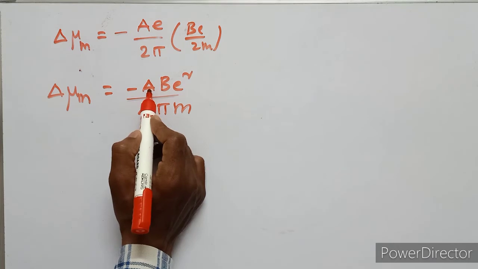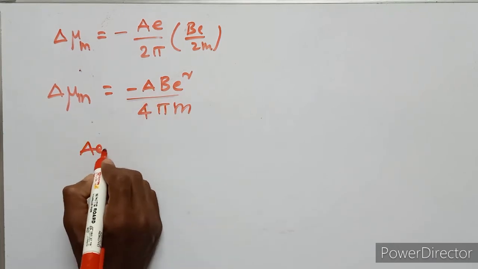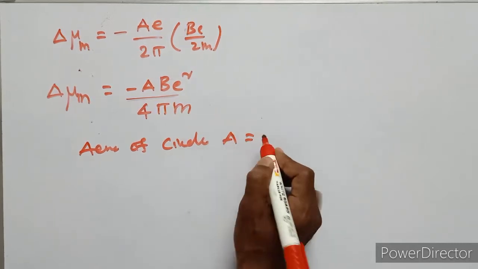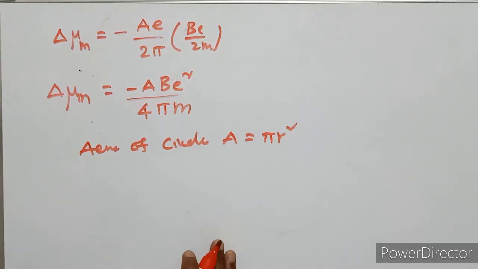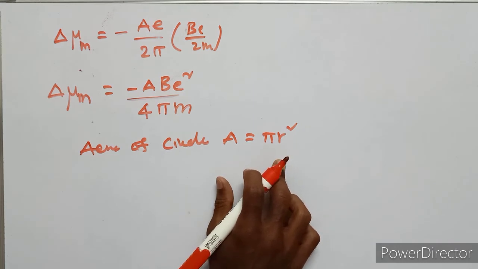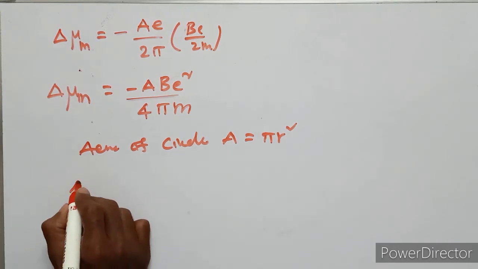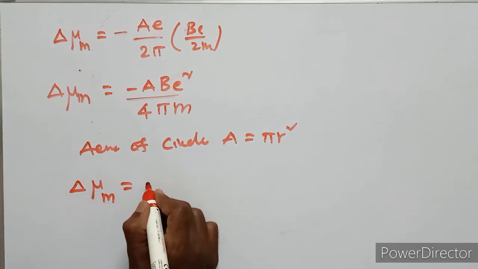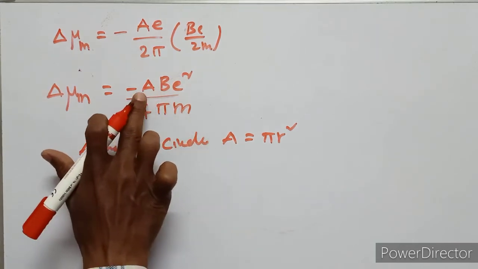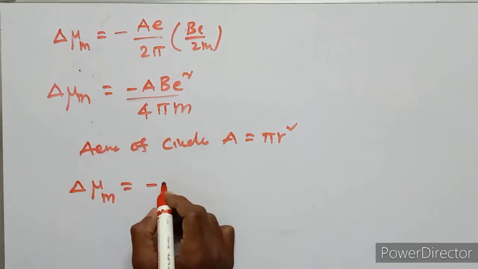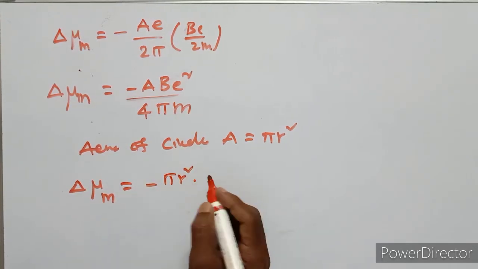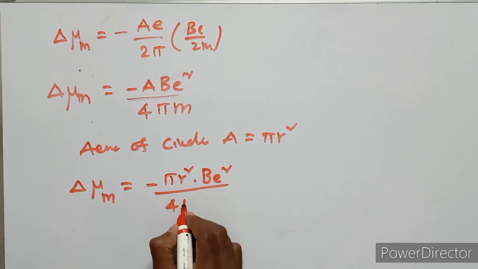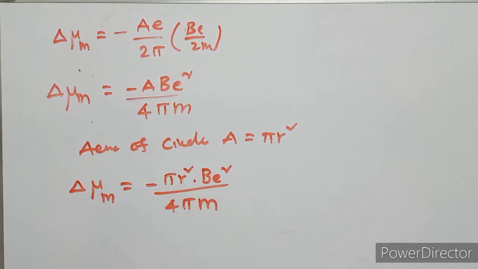Here A is the area of the circle. Area of circle A equals pi r square. Then the change in magnetic moment delta mu suffix m equals minus, in the place of A substitute pi r square, into B e square upon 4 pi m.